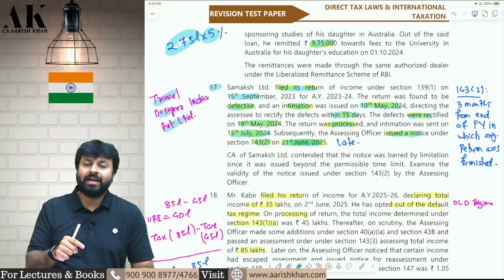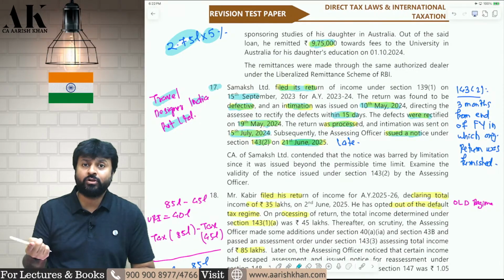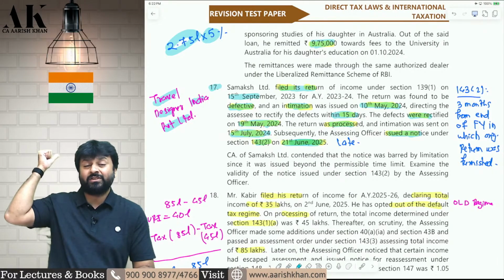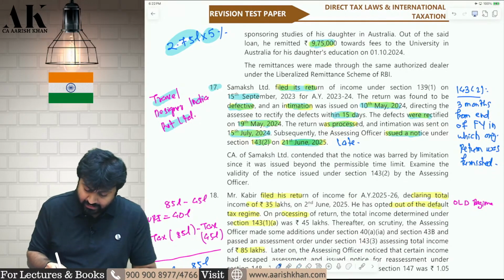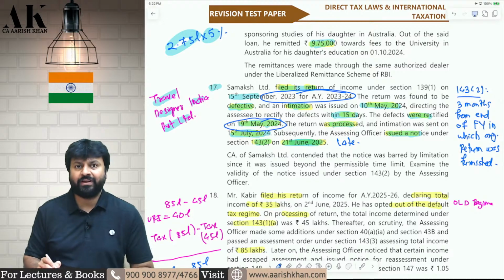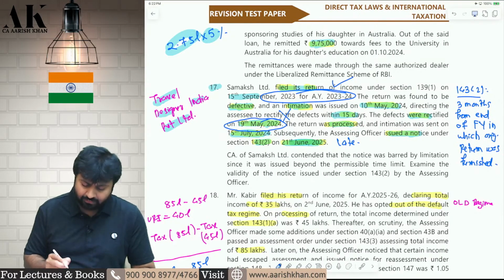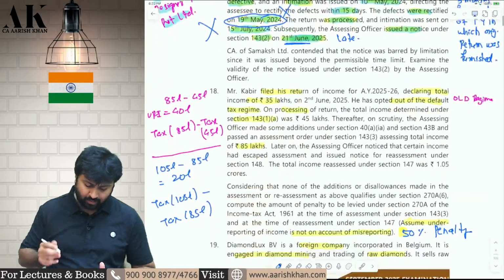The court has held that the time limit to serve the notice under 143(2) will be within 3 months from the end of the financial year in which the original return was furnished, and not the rectified return. Now, the original return was furnished in 2023-24 and the rectified return was furnished in 2024-25. Therefore, the time limit will be counted from the end of 2023-24 and not from the end of 2024-25. Therefore, this notice on 21st June is a time barred notice as per this particular judgment. I hope it is clear to all of you.